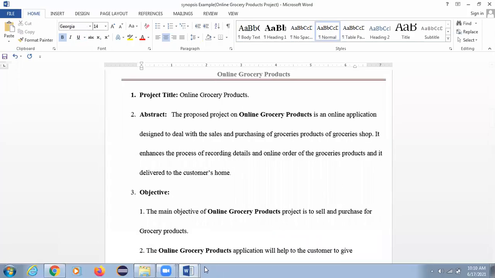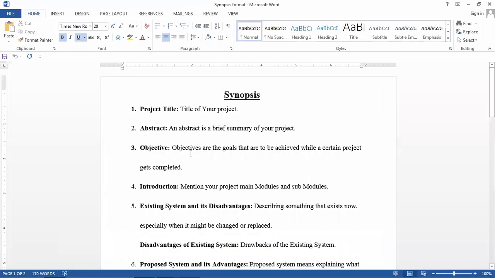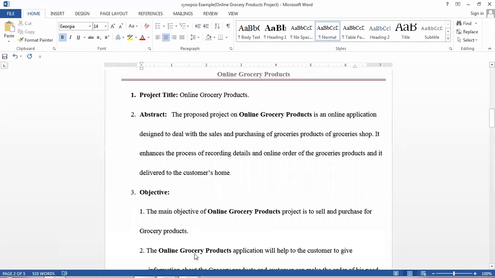Abstract means a brief summary of your project, what your project is actually doing. You give some brief summary of your project. In the online grocery product example, I have given: the proposed project, online grocery product, is an online application designed to deal with sales and purchasing of grocery products of a grocery shop.